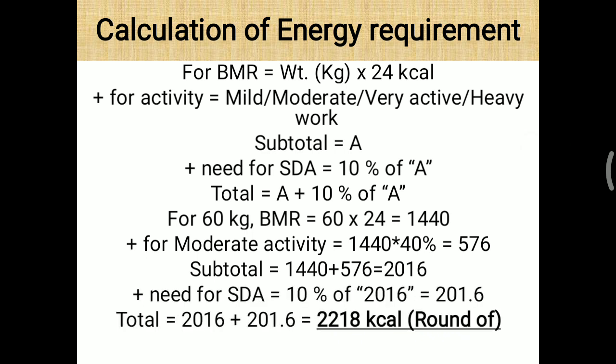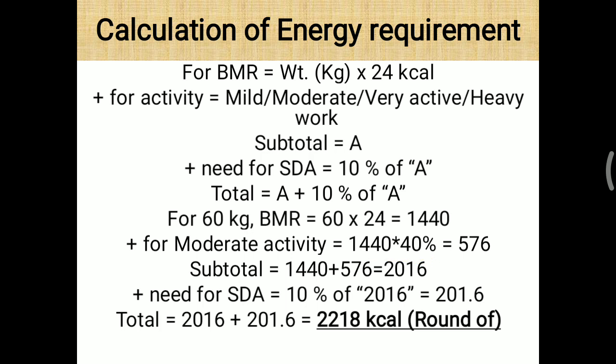The additional need for the specific dynamic action is generally calculated as 10% of your subtotal, which means of 2016. So it is roughly 201.6, so roughly 202 kilocalories is needed for the specific dynamic action. That should be added to the subtotal.